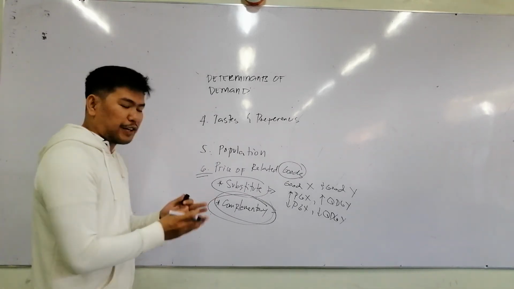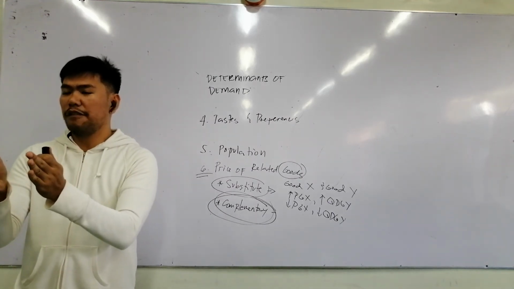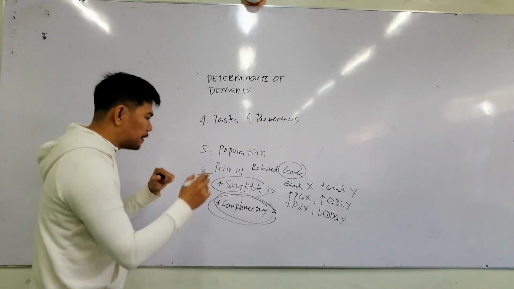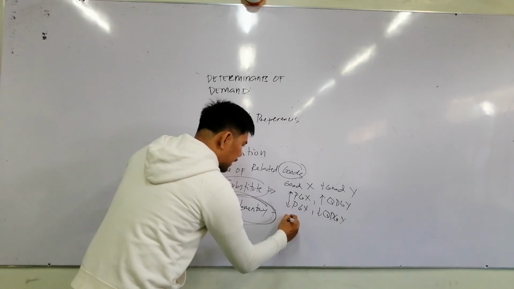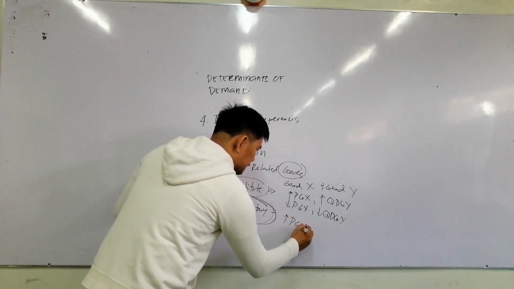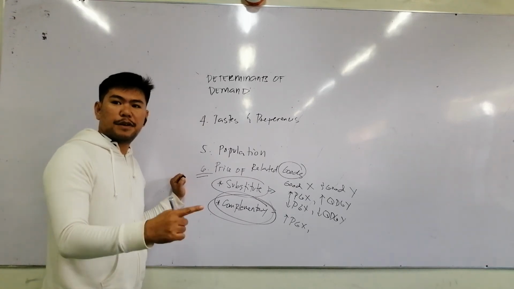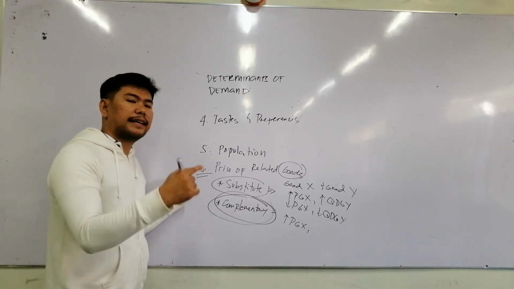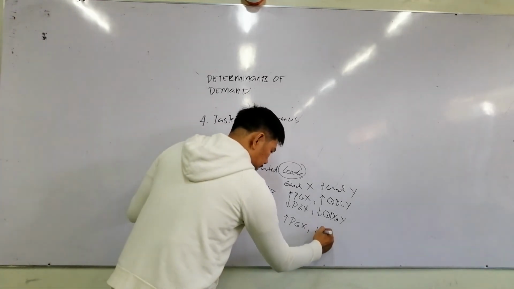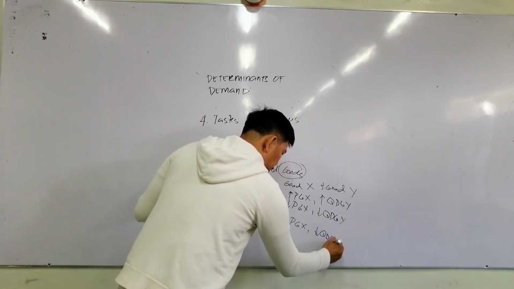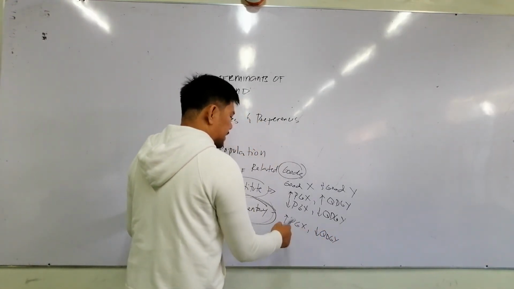So if we are talking here about two goods, if the price of good X increases, what will happen to the quantity demanded of good Y? Since they are complements, they are used together. Yes, it will decrease. The quantity demanded for good Y will decrease. I'll give you an example.